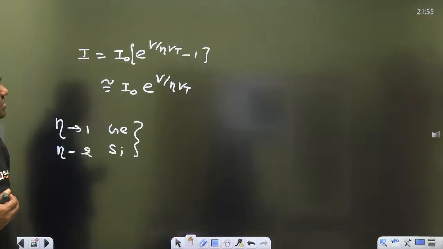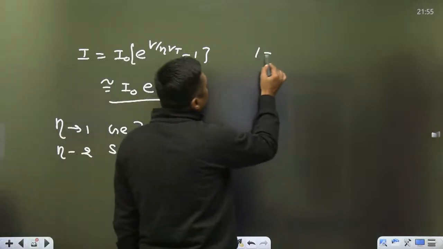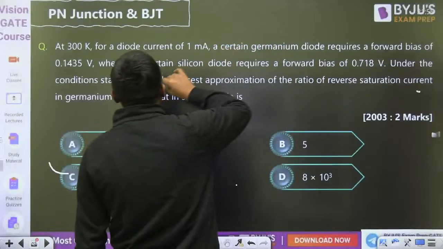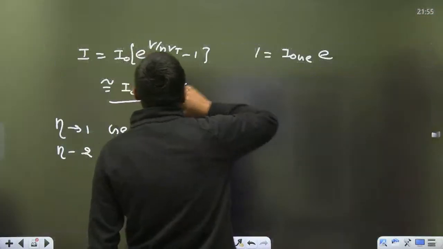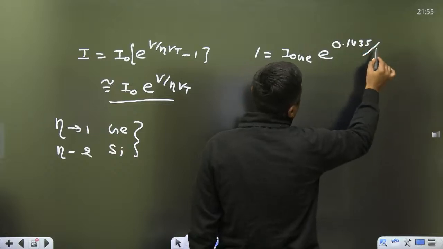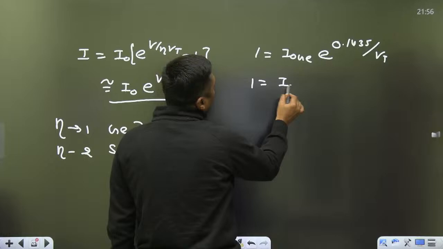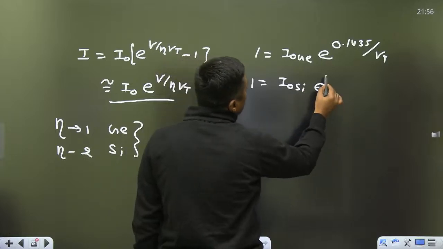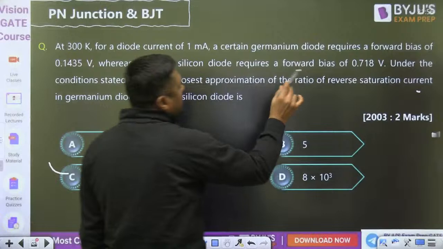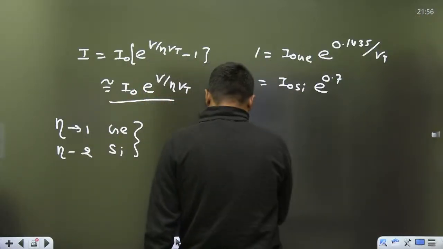So can you use this formula, everyone? Yes, use this formula. 1 milliampere is equal to I naught for germanium e raised to power 0.1435 upon Vt. And then 1 milliampere is equal to I naught for silicon e raised to power 0.718 upon 2 Vt.